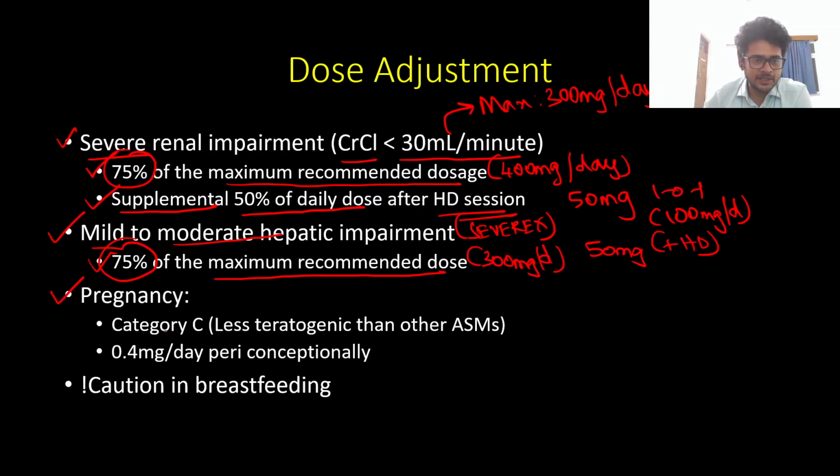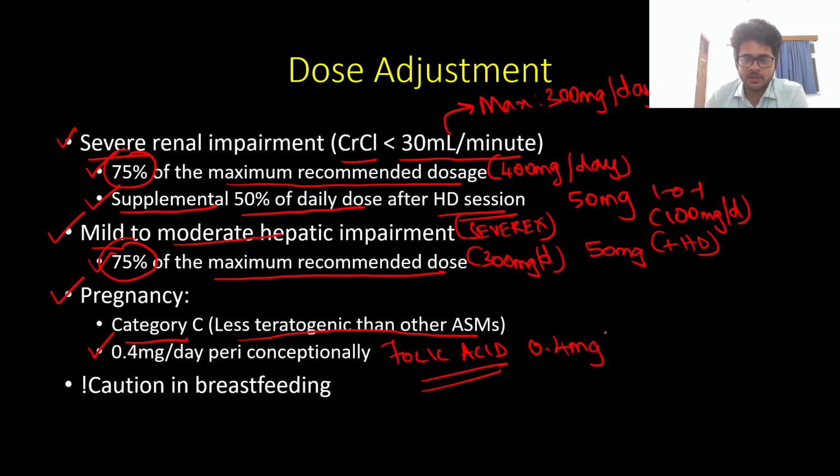And with regard to pregnancy, it is category C, but however, it is less teratogenic than other anti-seizure medications like sodium valproate or topiramate. And like other anti-seizure medications, periconceptional folic acid at a dose of 0.4 milligrams per day should be supplemented. And lacosamide is also secreted in the breast milk and can sometimes cause drowsiness in the breastfeeding infant. So in female patients who are breastfeeding, it should be used with caution, and unless the risk-benefit ratio warrants so, it should not be used.